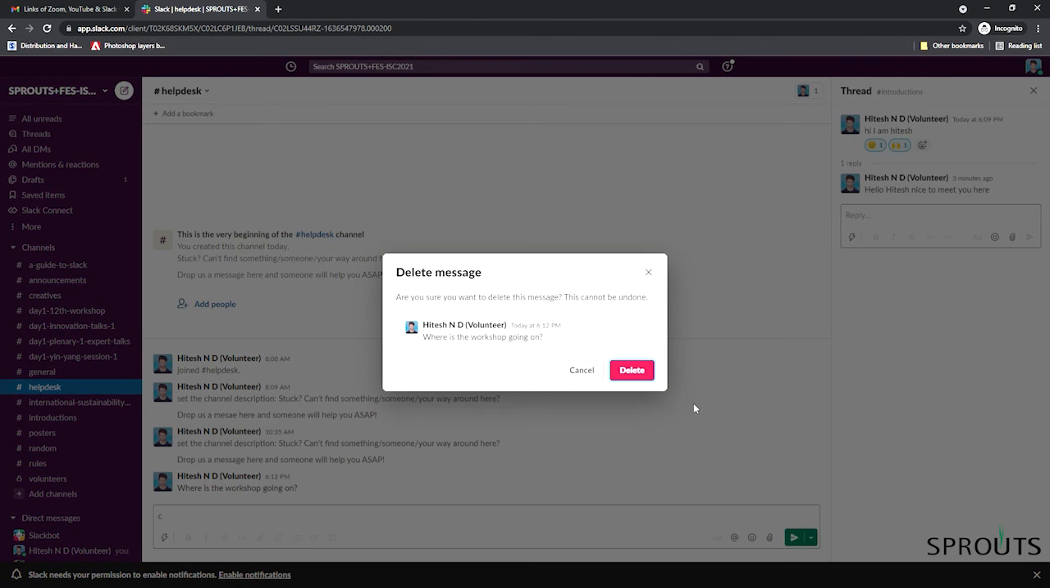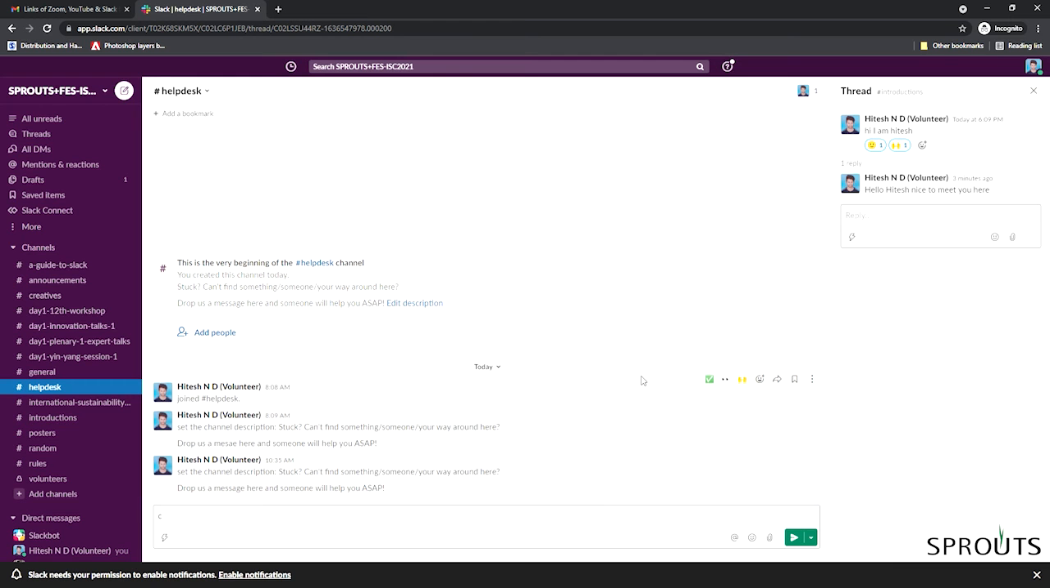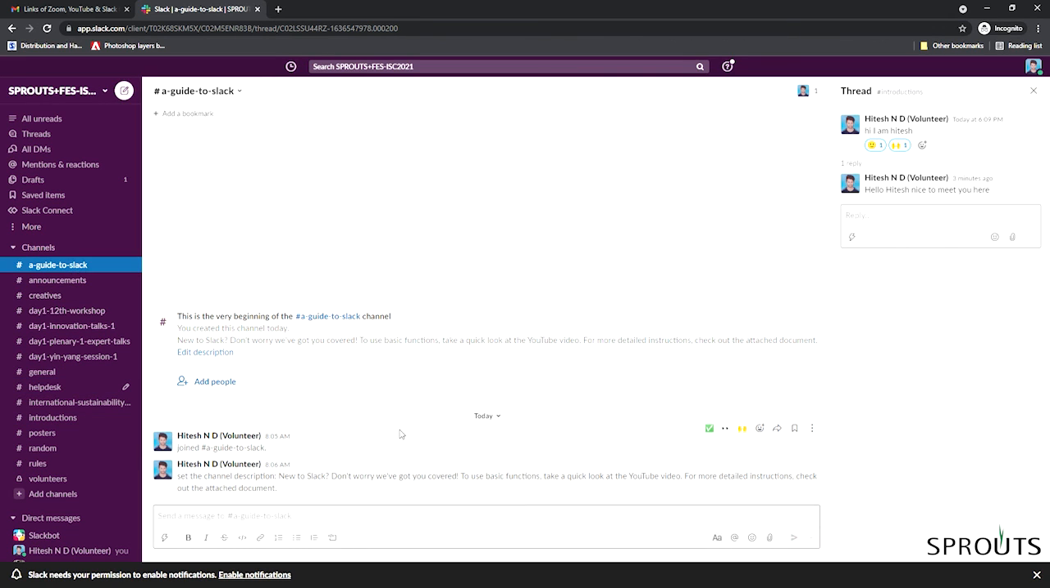And that brings us to the end of the Slack tutorial. I hope this was helpful. Like I said, some of the key features will be in a Word document on the guide to Slack channel.